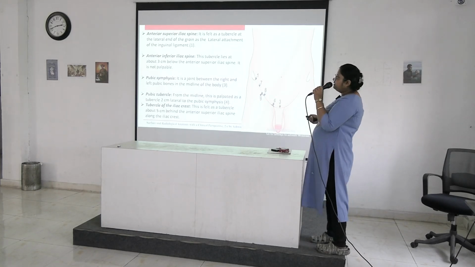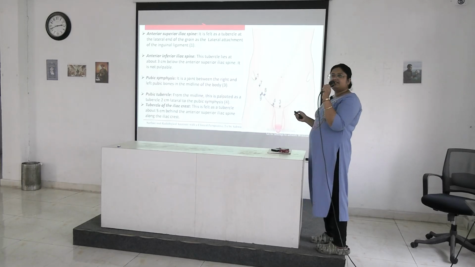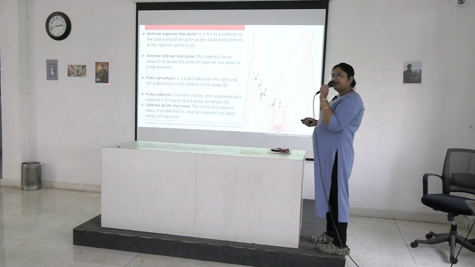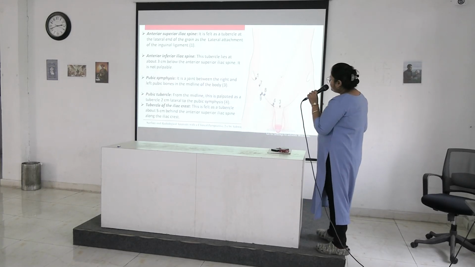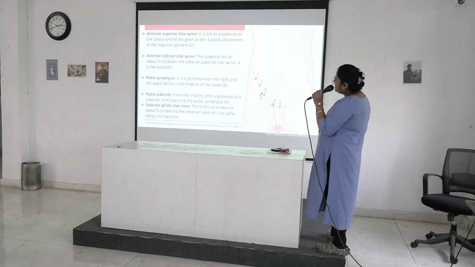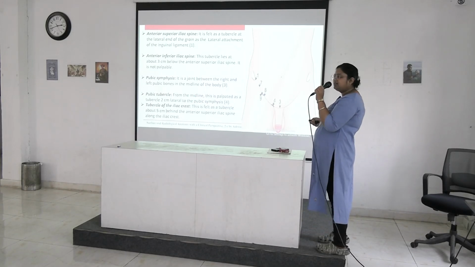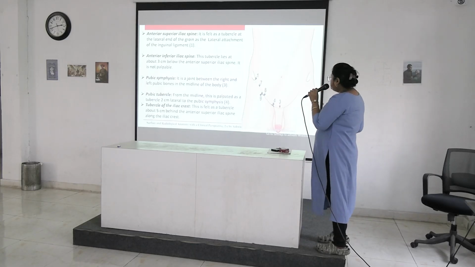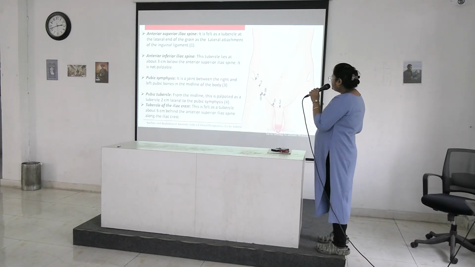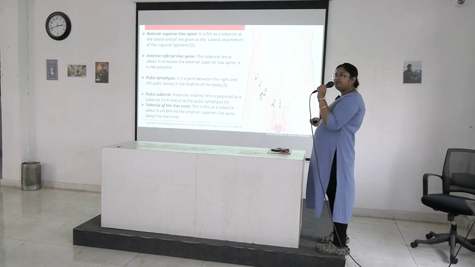Next is pubic tubercle. This is very frequently given. Pubic tubercle, from the midline, is palpated as a tubercle 2 centimeter lateral to the pubic symphysis. Here is the pubic tubercle.